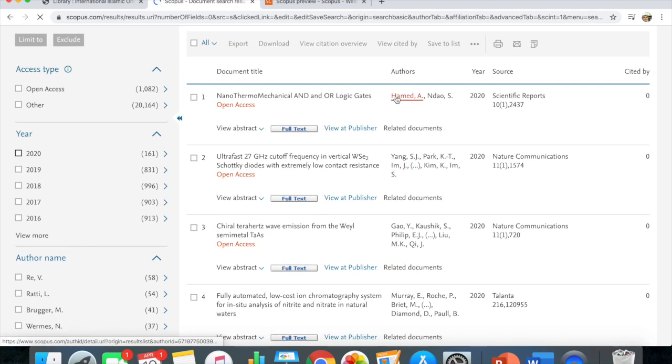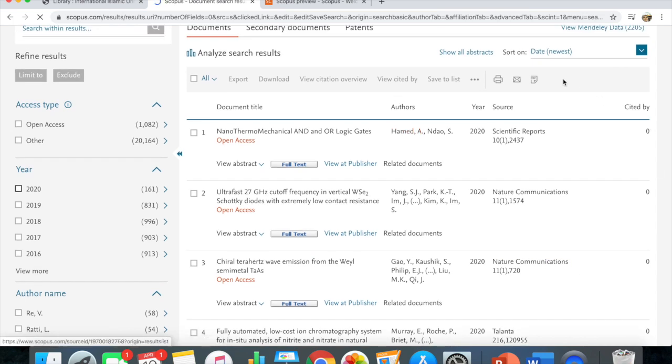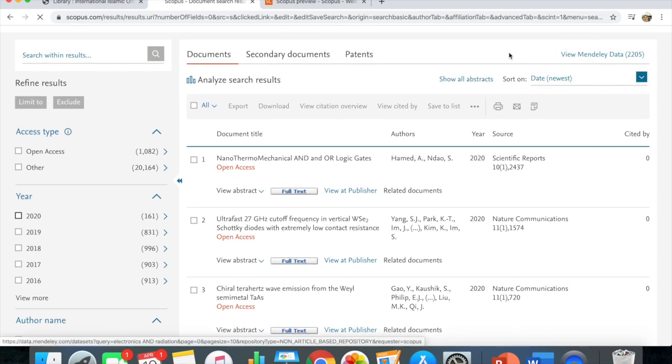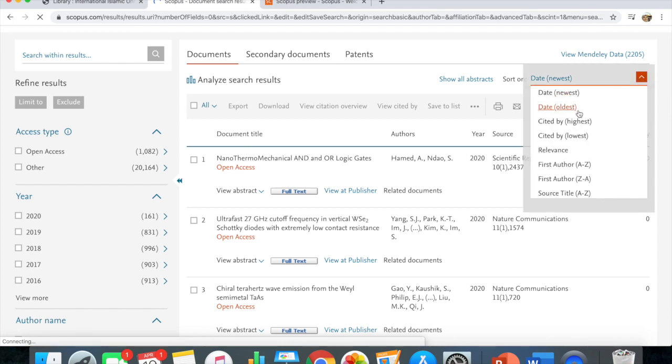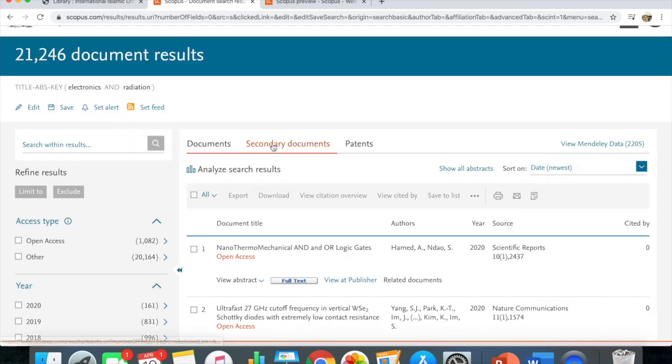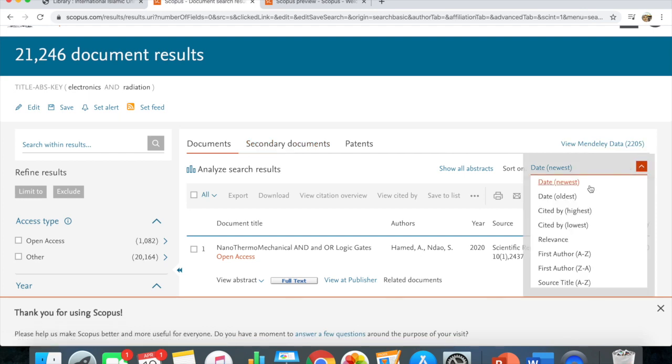The other important thing I want to show you is that you can sort. On the right over here, there's a sort on date, newest. By default, they will sort it based on the newest, the most recent one. If you click on the arrow there, you can choose. Normally the ones you want are the newest date, the most recent, and the other useful one, which is cited by highest.